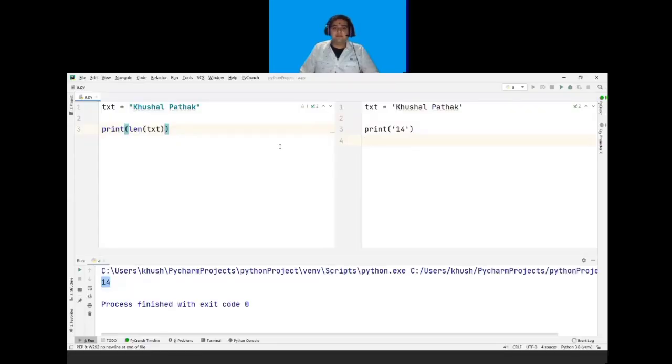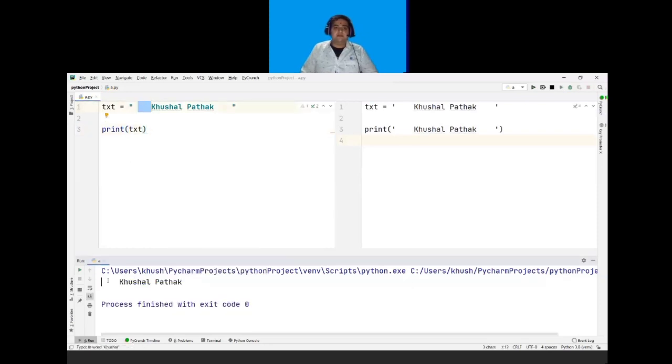So next is the strip method. The strip method removes any white spaces from the beginning or the end. So if I put any white spaces here and white spaces here, and if I run this program, I will print the value by using the variable, and it will print the space as it is, but I don't want this space here.